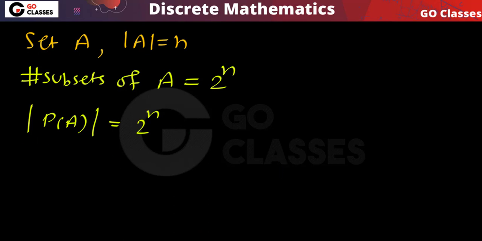Now whenever you have any theorem or statement related to power set, what are the tools that you will need?